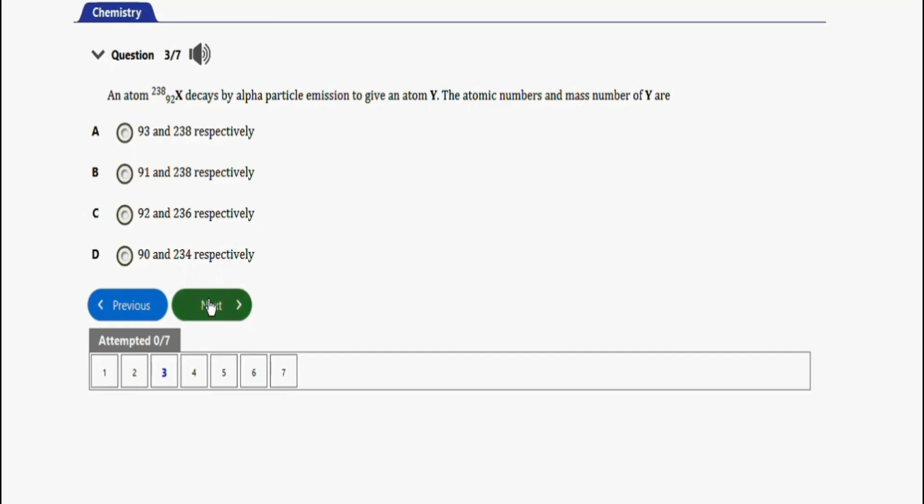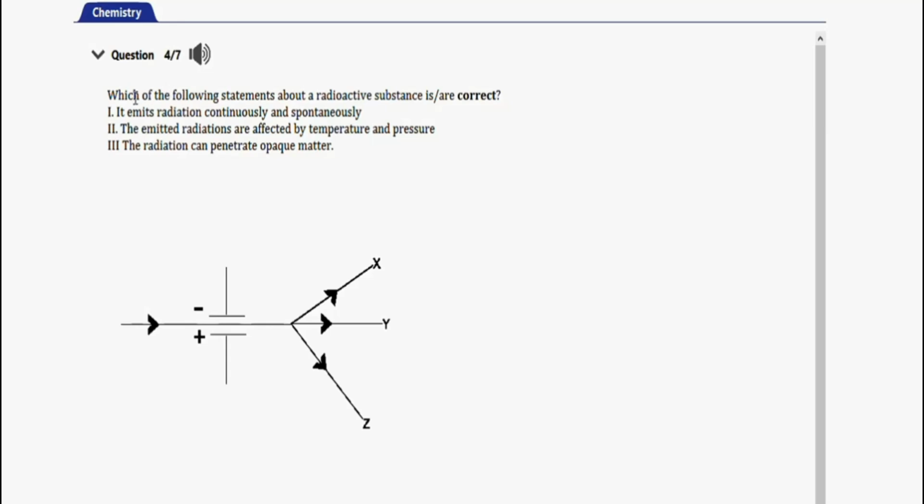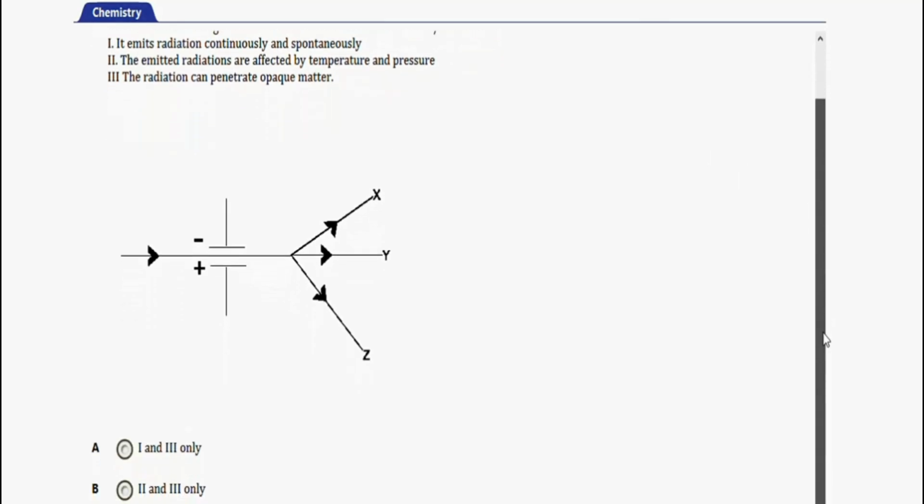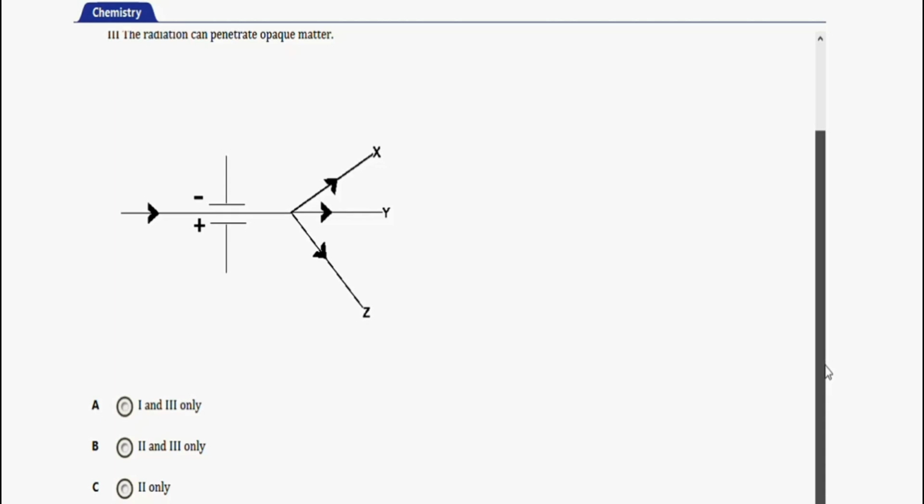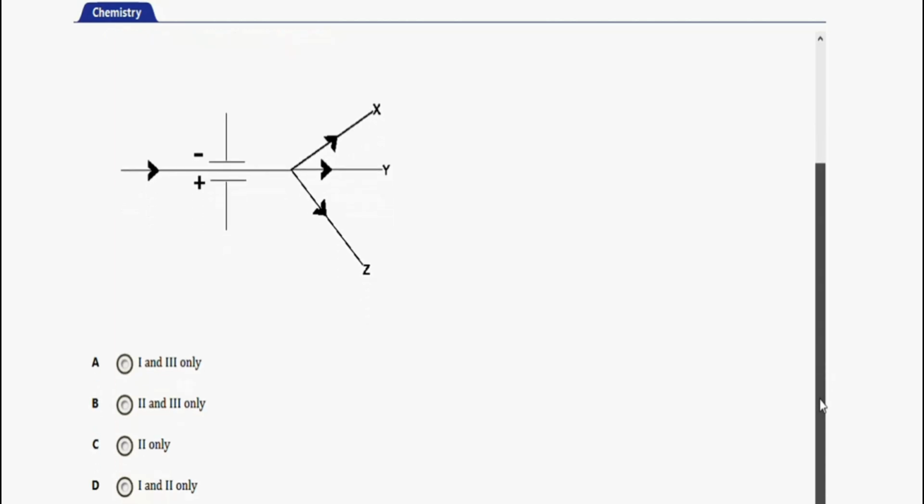Next question will be this one. It says, which of the following statements about radioactive substance are or is correct? So we have, it emits radiation continuously and spontaneously. Yes. The emitted radiations are affected by temperature and pressure. No. The radiation can penetrate opaque matter. Yes. So the right option is I and III. Option A, I and III only. Okay, so that's it for this question.